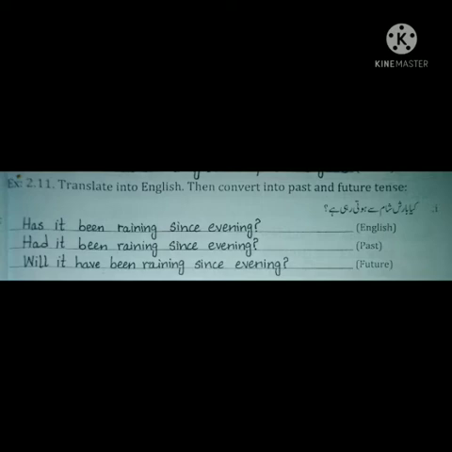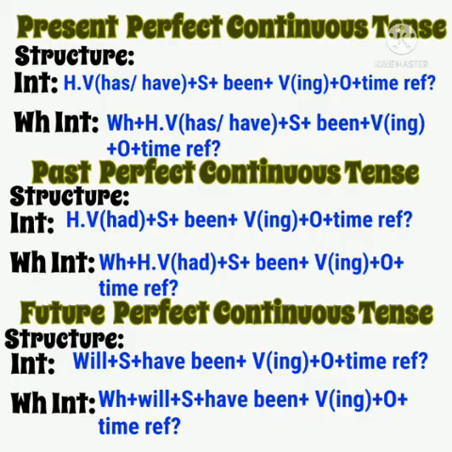Now we have to translate this sentence into past and future of the same tense. So let's see the structure. The structure of past perfect continuous tense in interrogative is first the helping verb had, then subject, been, verb ing form, object, and time reference. If the sentence is WH interrogative, we use the WH word at the start, then the whole structure of interrogative.